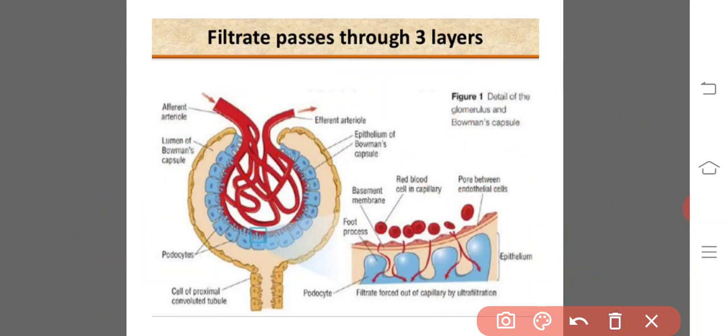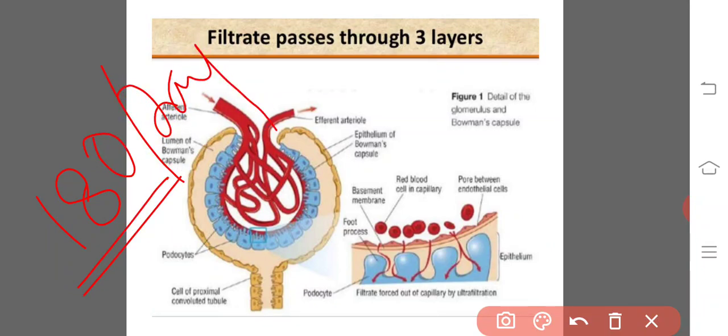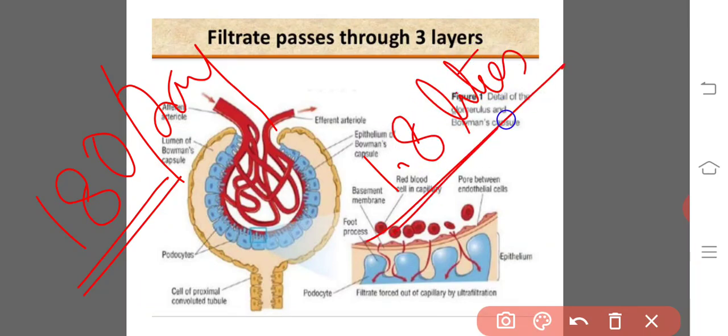Totally 180 liters of ultrafiltrate has been formed by the kidneys per day, out of which only 1.8 liters of urine gets excreted. The remaining 99% of water gets reabsorbed into the body, right?